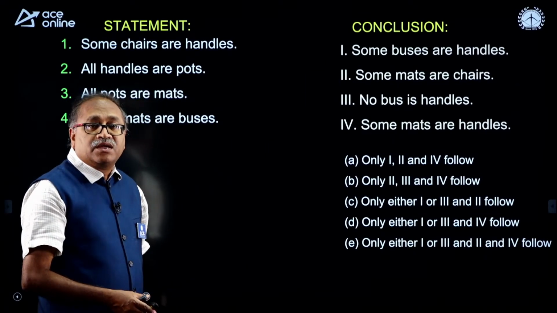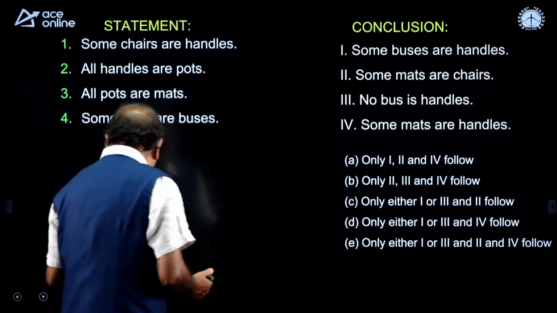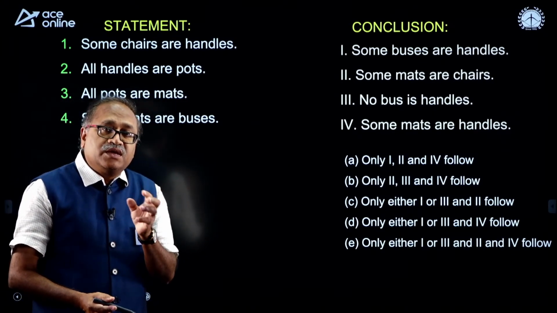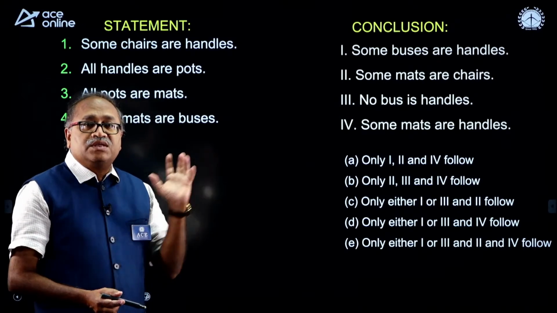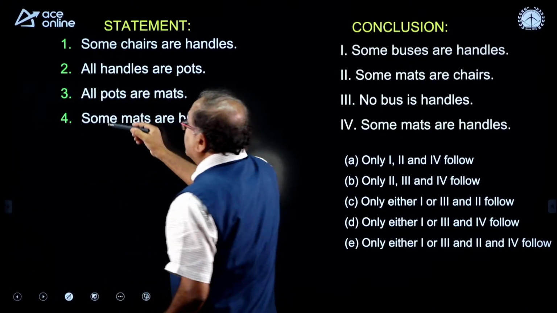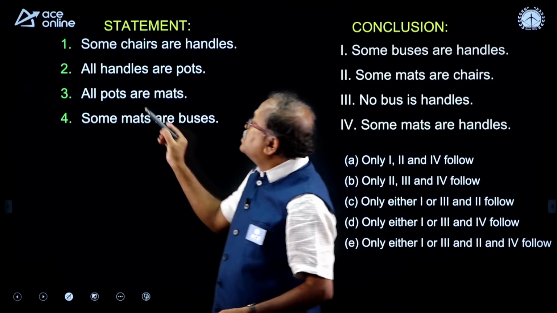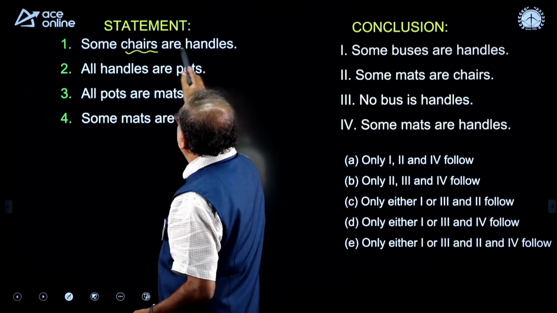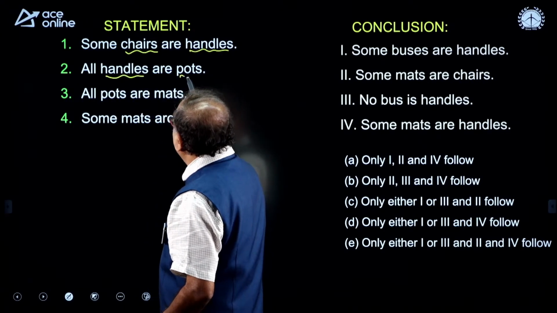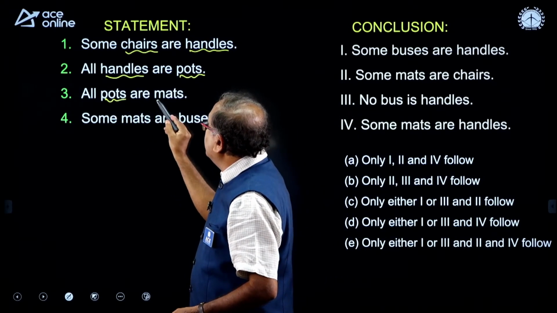Three questions are there on deduction. This is the third question in the row. Look at this one. If you are able to answer this question in SSC JE, you will get some easier questions than what I am discussing here. The four statements are there. Usually in the SSC JE you get three statements. So, some chairs are handles, all handles are pots, and all pots are mats.